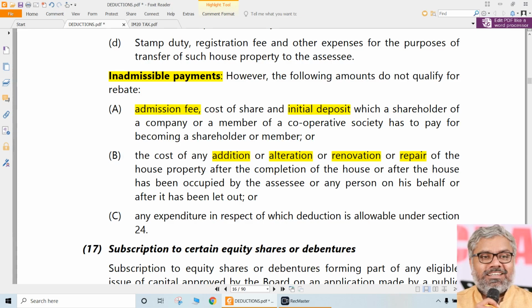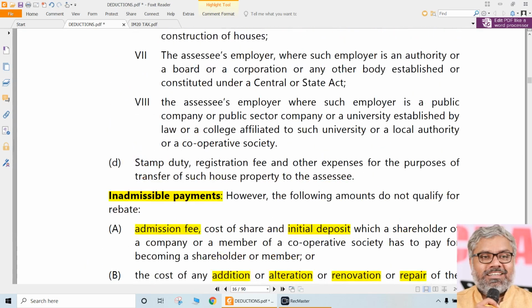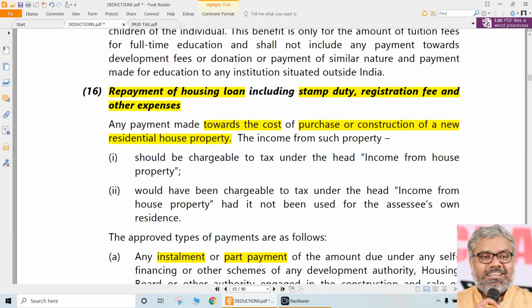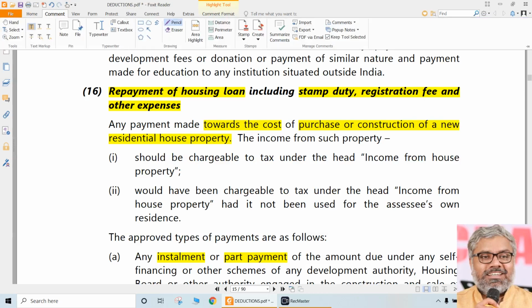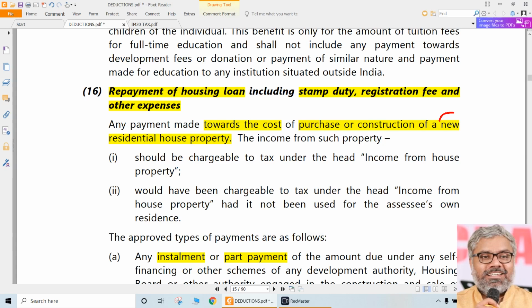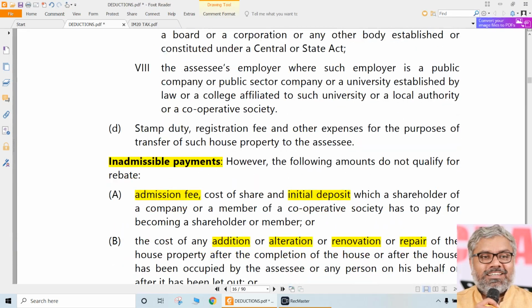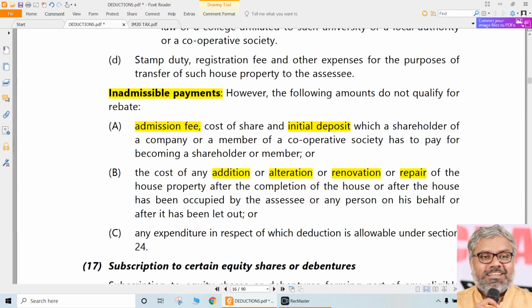Existing house, I will do some addition, I am taking a loan on that, I am repaying that, I will get a deduction under 80C. No, sir, no. We are talking about, once again, I have to go back to the original point. New residential, new is important also. We are not talking about an existing house. A new residential house property is being either constructed or purchased. That is okay. Purchase or construction, both are okay. But they should be for a new property, not for an existing property. Repairs and renovations are not eligible. Only construction or purchase of a new house property will be eligible here.